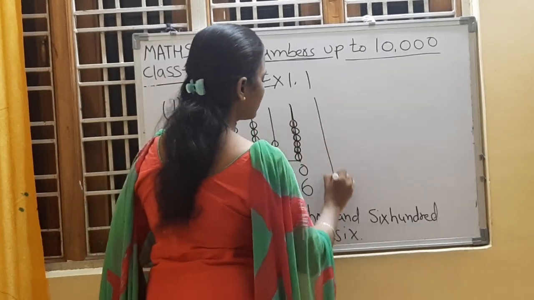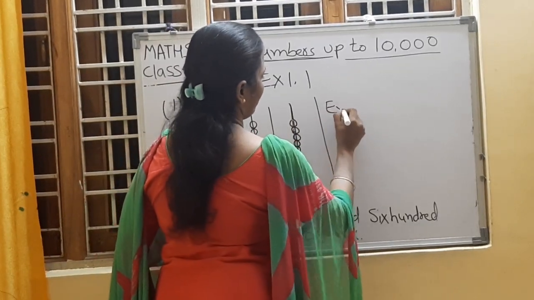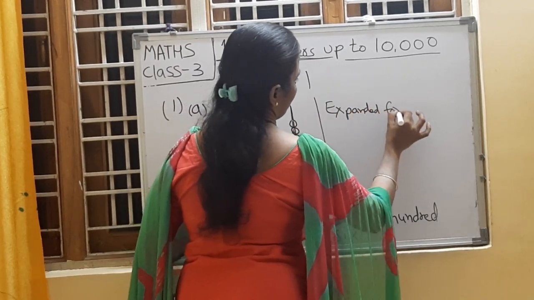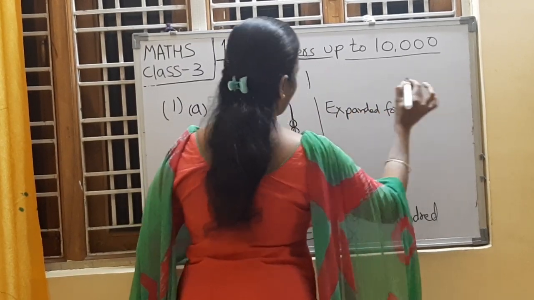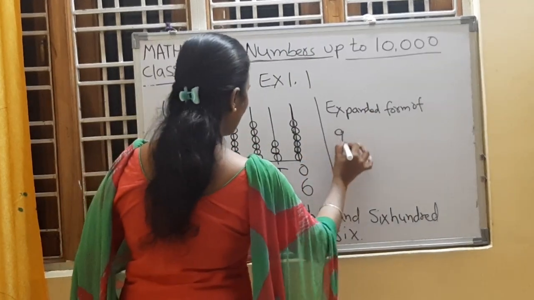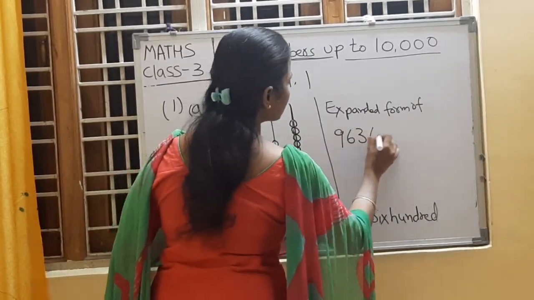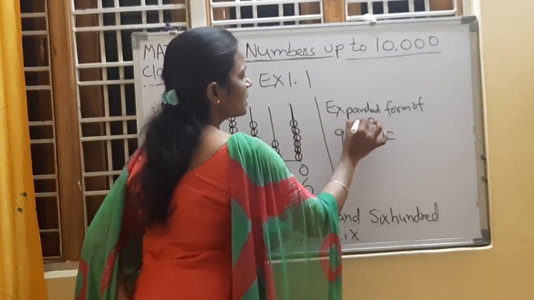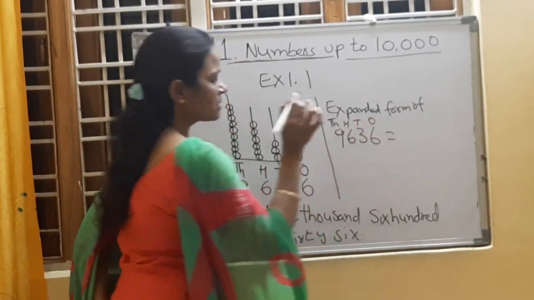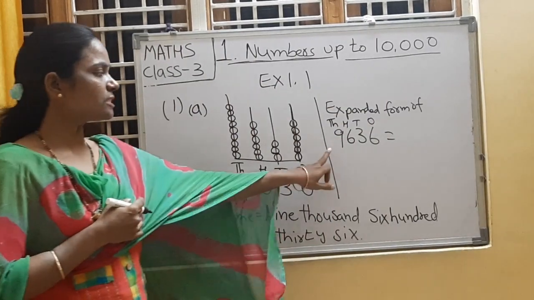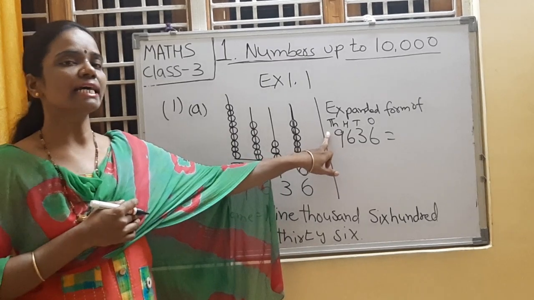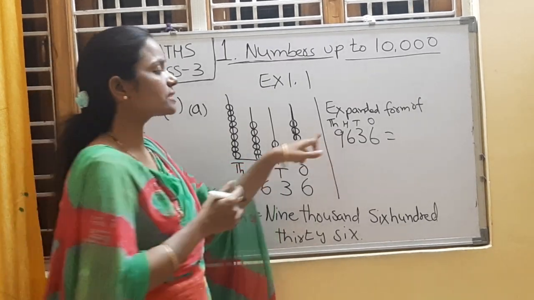Write down the expanded form of 9636. Write down, all of you. What are the places? Ones place, tens place, hundreds place, thousands place. What is the place value of 9? As 9 is in the thousands place, 9's place value is 9000.